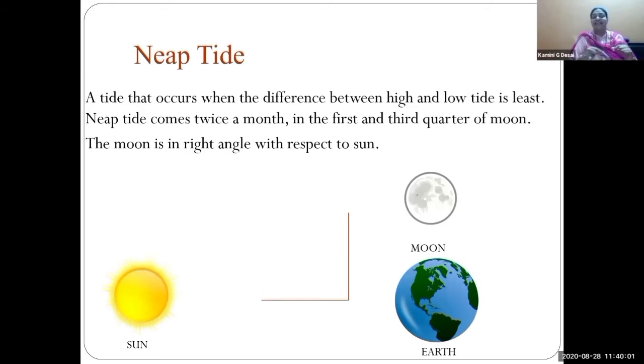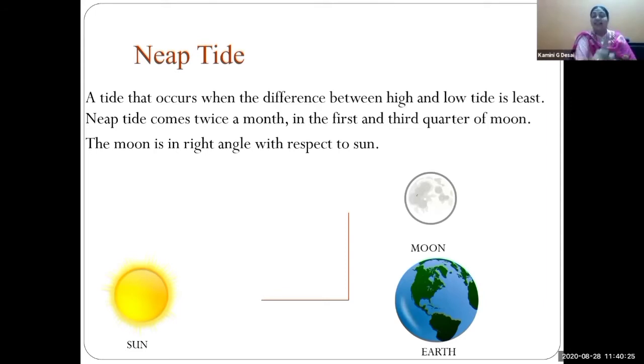In spring tide, they are in the same direction, while in neap tide, it is in the right angle direction. The sun, the earth and moon. The moon changes its position from a straight line to a right angle. Right angle, 90-degree angle, you know children, 90-degree angle.